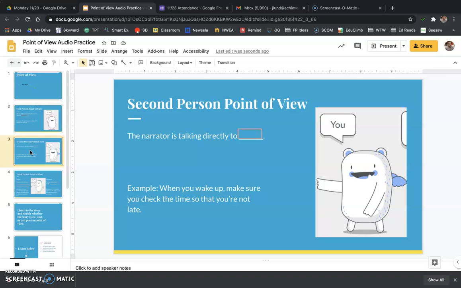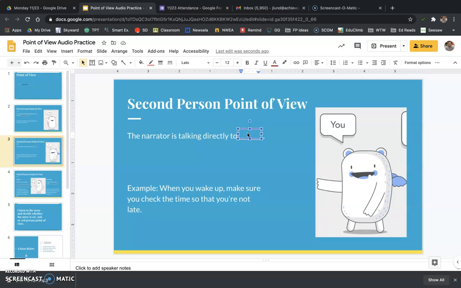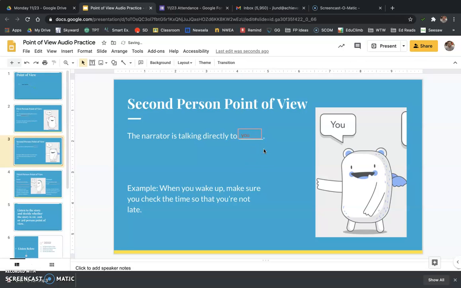Now second person is a little bit different. Instead of the narrator being inside of the story, being the main character, this time the person who is telling the story, the narrator, is talking directly to you, the reader. So you is the pronoun that we're looking for here.